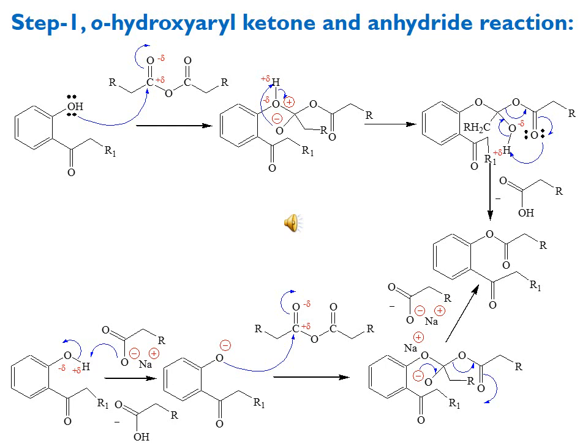Here you can see at the bottom of this slide, sodium acetate has been used as a base. The negatively charged oxygen of the acetate ion attacks as a base on the hydrogen, and oxygen gets the negative charge.